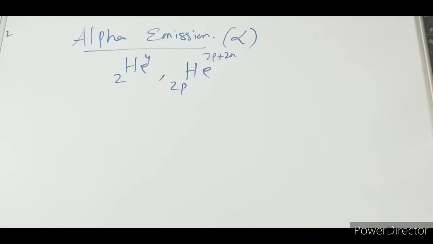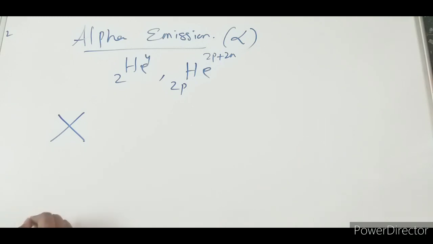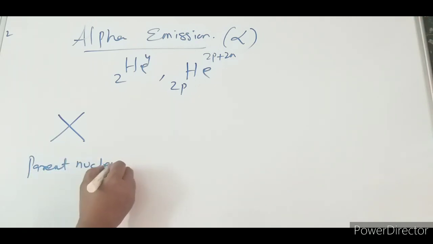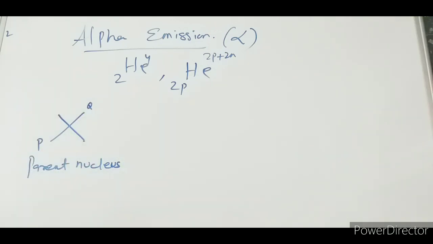When these 2 protons and 2 neutrons combine together, these 4 particles come out from the nucleus of a radioactive substance as an alpha emission. Now let us take a substance X. This is known as the parent nucleus.